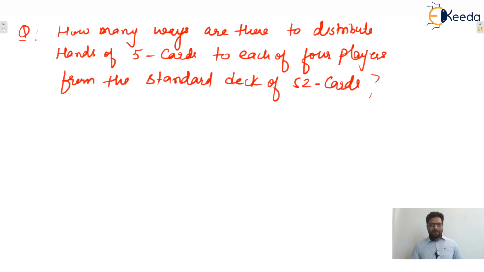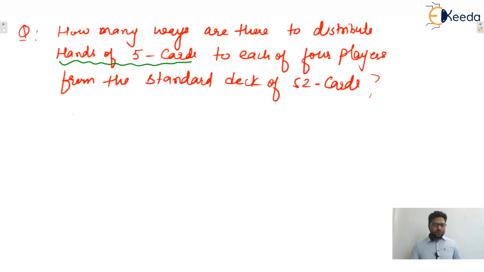What is the meaning of hands of 5 cards? That means 4 players are there and we need to distribute 5, 5, 5, 5 to all these players once. Then how many ways are possible for this distribution?